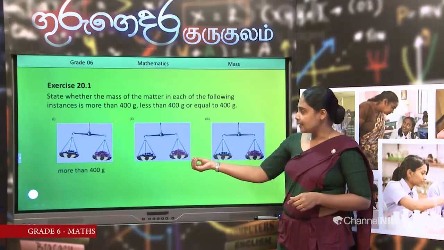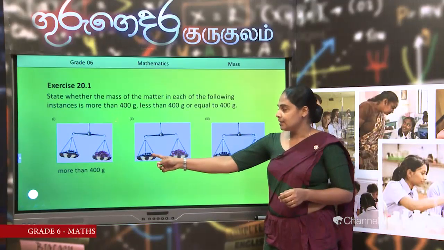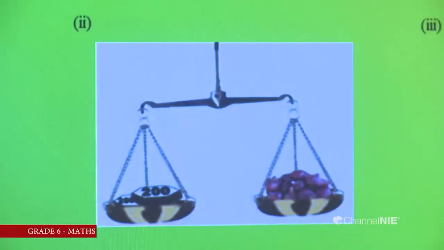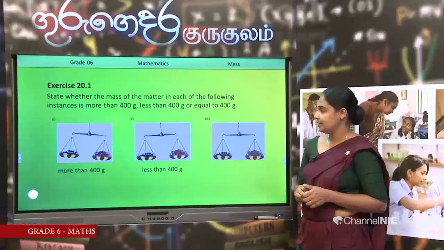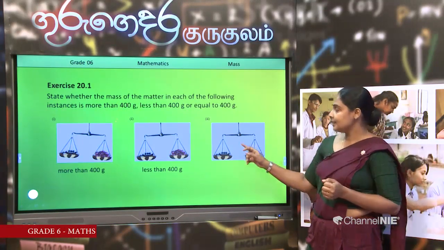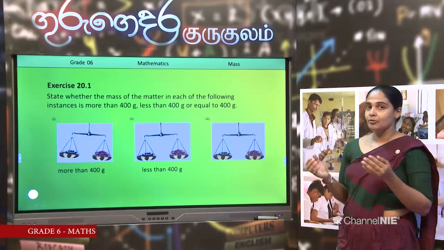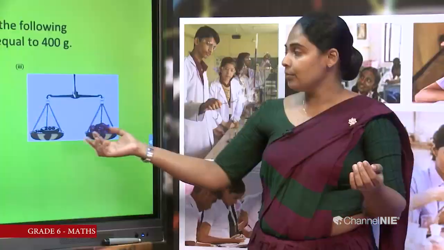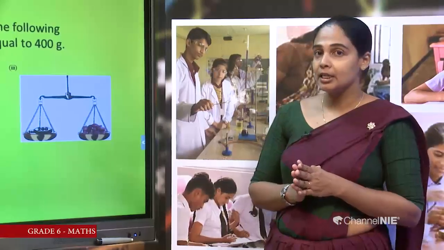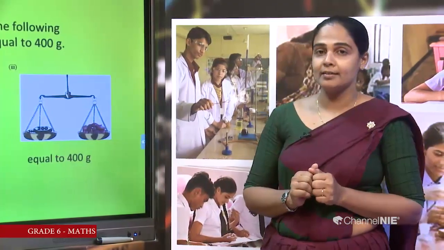Then second diagram. The pan with onions goes up. Here the mass is 400 grams in the other pan, there are 2 weights of 200 grams. Then what is your answer? Less than 400 grams. Is it correct? Then third one. Now both pans are at the same level. Now we know masses in both pans are the same. They are equal. Then your answer should be equal to 400 grams.